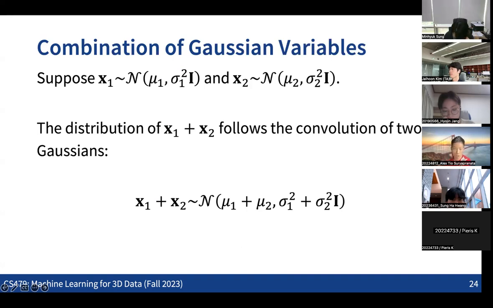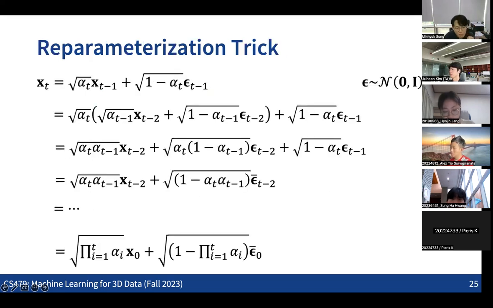Makes sense? If we have one sample from a Gaussian and another sample from another Gaussian, the sum of these two also follows the convolution of these two Gaussians. So the sum of these two can be considered as one sample of one unified Gaussian like this. That's the simple fact we are going to utilize here. And based on that, let's see the long derivation here, which looks a little bit complicated. But let's get into the details line by line.